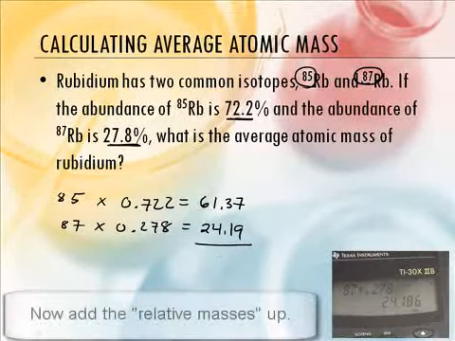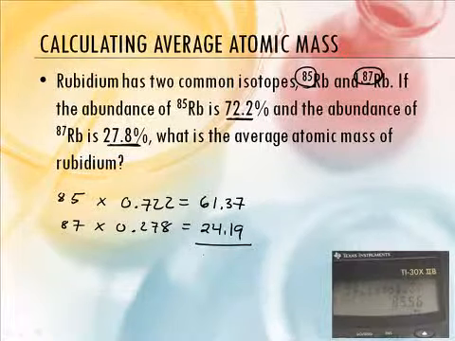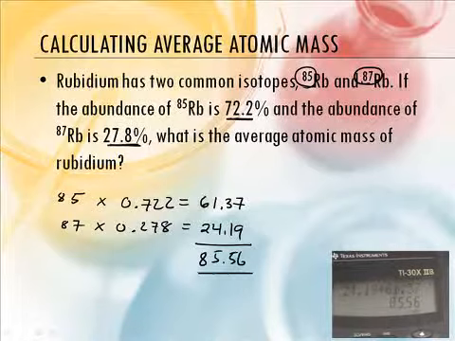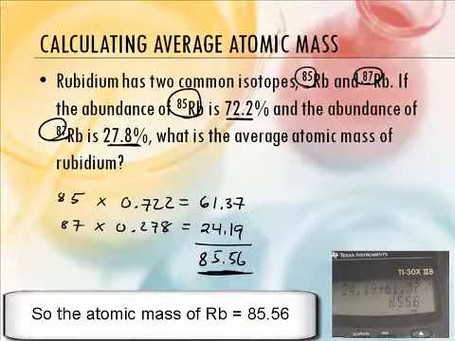Watch, folks, as Mr. Sams adds these two numbers up on his calculator. 24.19 plus 61.37. I bet you could have done this in your head faster than I did on the calculator. I could actually. Yeah. 85.56. Okay. Now, does that make sense? Let's look at the masses. The masses are 85 and 87, and we have more of the 85 one. So it should be closer to 85, and it is. It's closer to 85. So that makes logical sense.